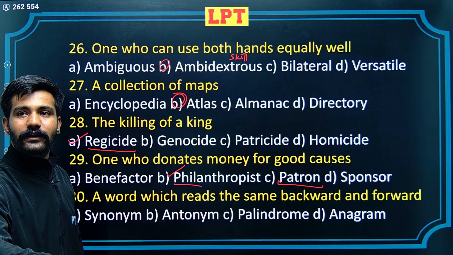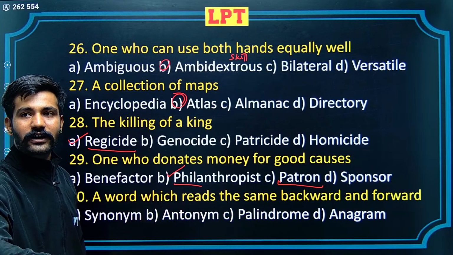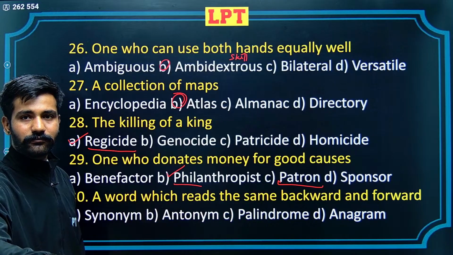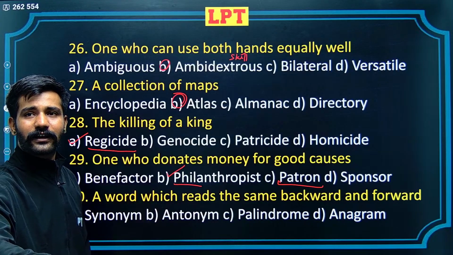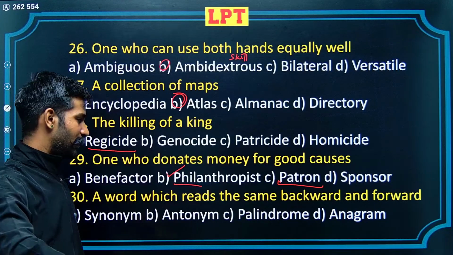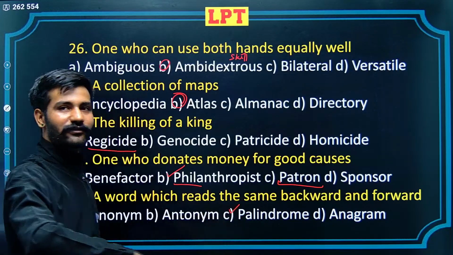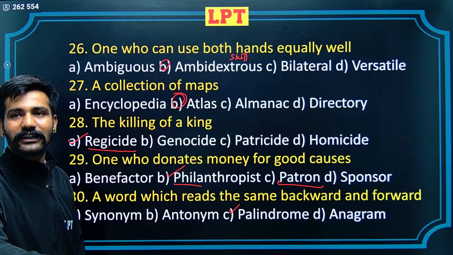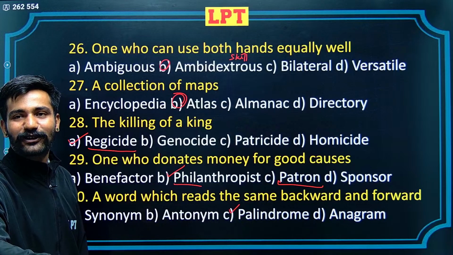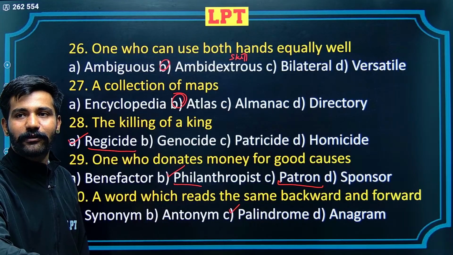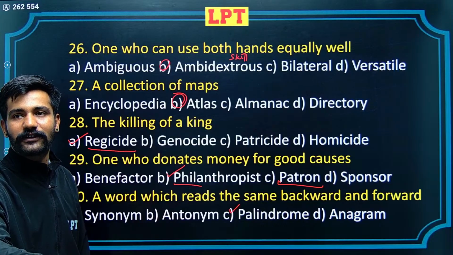Synonym, antonym, palindrome and anagram. These are the four alternatives. The question says something which can be read the same backward and forward. C alternative, palindrome. I suppose you have studied informatics practices or CS in 11th and 12th. This was my case. I came across this word palindrome while studying a little about computer programming. The name Naman, N-A-M-A-N, is spelt the same even if the last letter is spelled first.